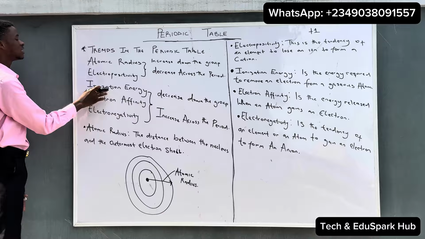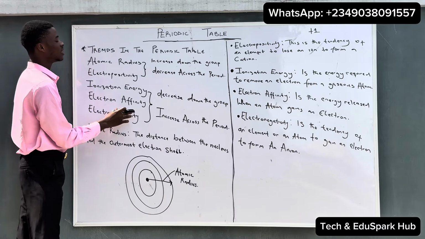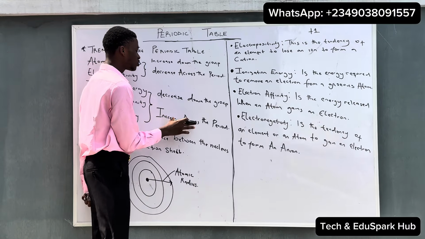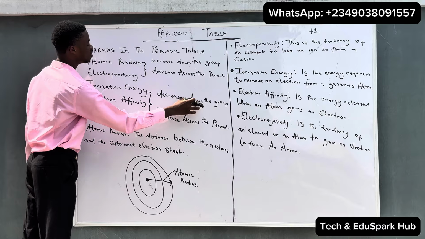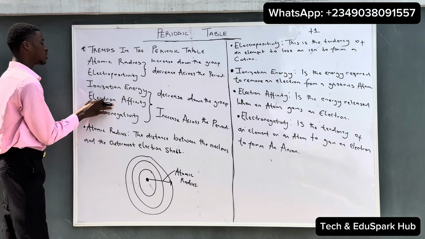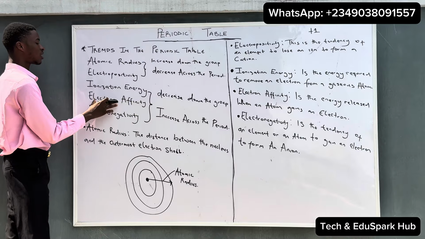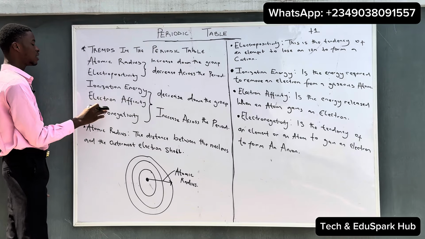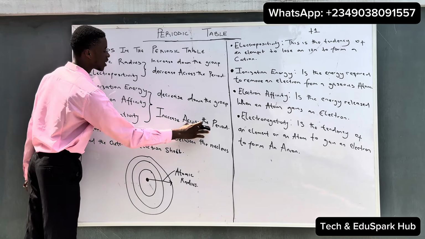And the last theory, which is the ionization energy, electron affinity, and electronegativity, just know that they decrease down the group and also increase across the period. So you can say ionization energy decreases down the group and also increases across the period. You can also say electron affinity decreases down the group and also increases across the period. And lastly, electronegativity decreases down the group and also increases across the period.